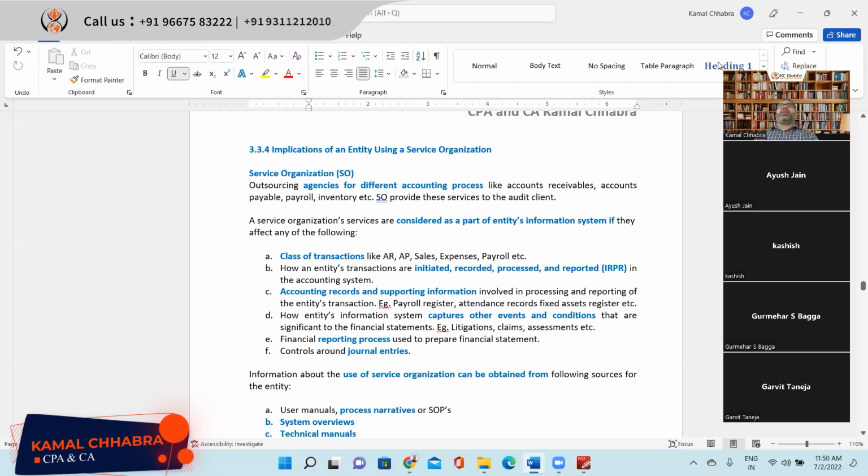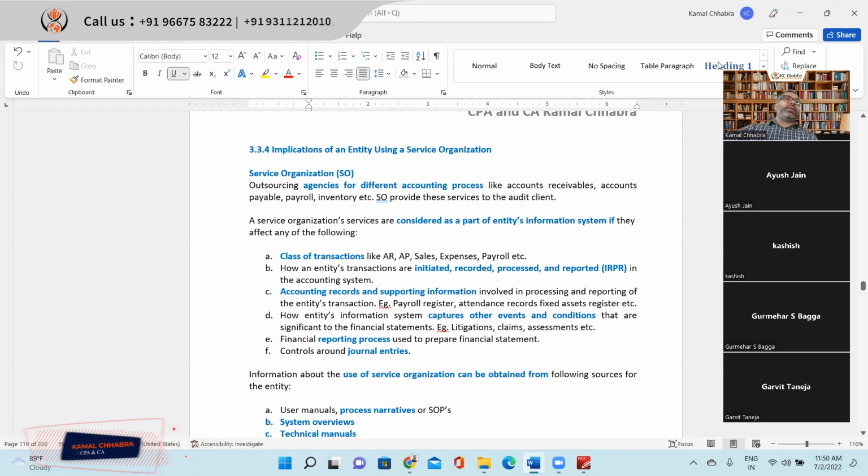So a service organization, in the context of audit of your client, is any organization which is providing certain services which is impacting the financial statement of your audit client. For example, if you have outsourced the accounts payable department to someone, or the payroll department, or inventory management, right?